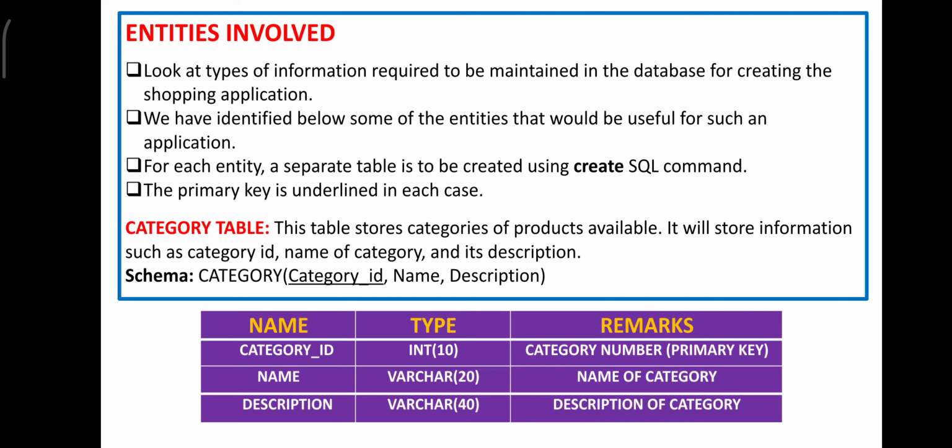This is basically a table with preliminary field names, only 3 field names that are available. One is the category ID, which is an integer data type. It will have the category number and it is the primary key. You understood what is primary key. I have clearly taught you in unit 1. Primary key is nothing but it will not allow duplicate value.